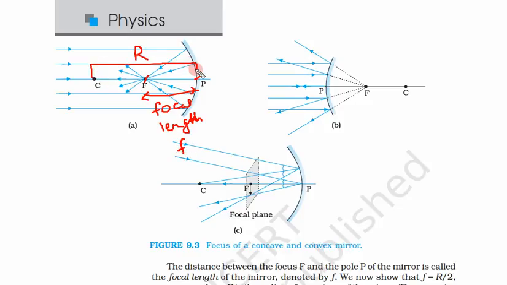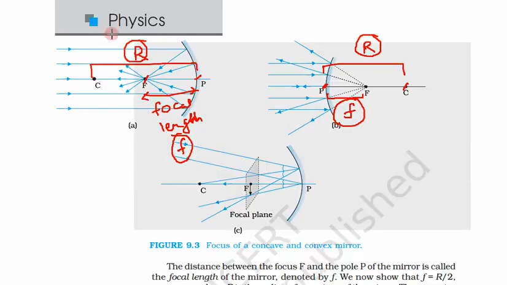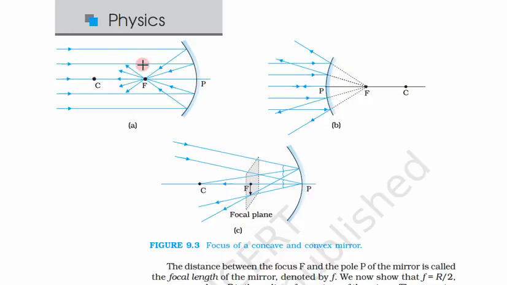This radius of curvature is capital R. Here what is the radius of curvature? The distance between P and C. This is called the radius of curvature. Only difference is that here this focal point is a virtual focal point, and the distance between this P and F is the focal length small f. So this is the convention. We show focal length by small f and radius of curvature by capital R. So in the first two cases, whether we take a convex or concave mirror, the beams were parallel to the principal axis.